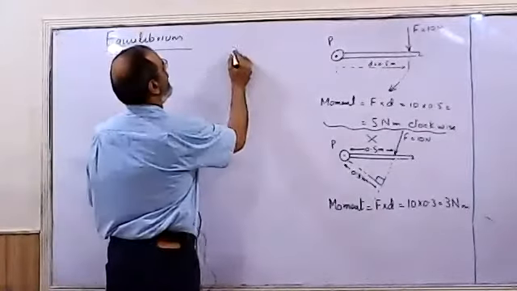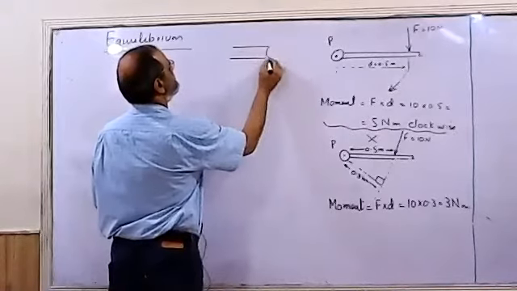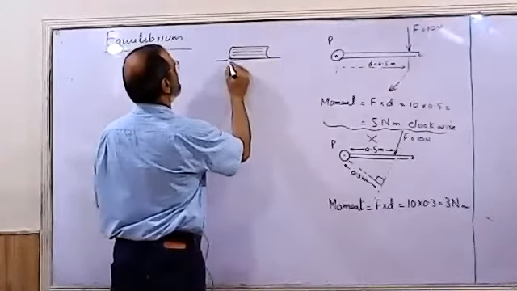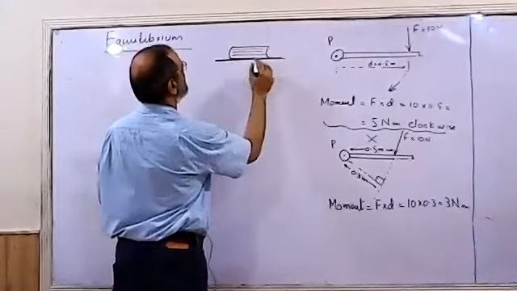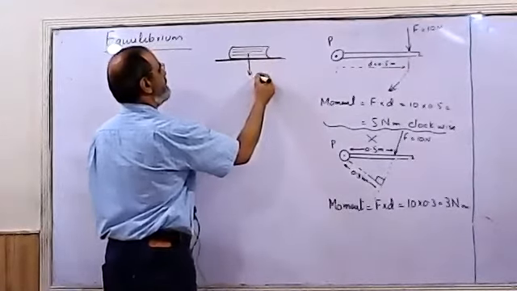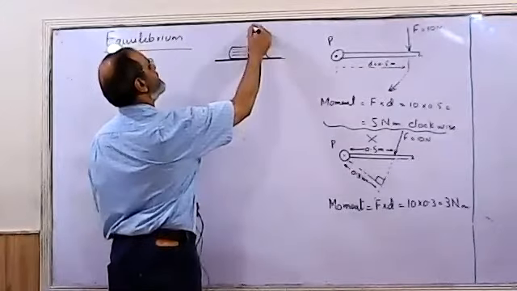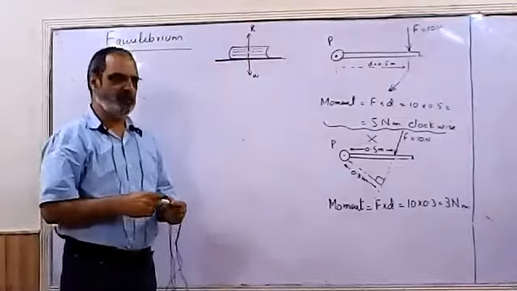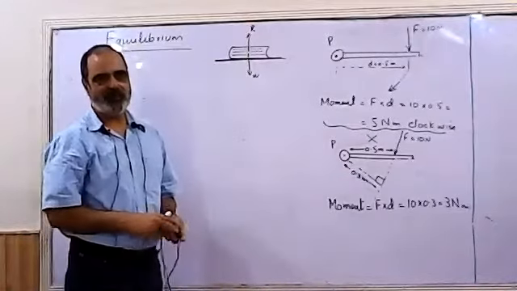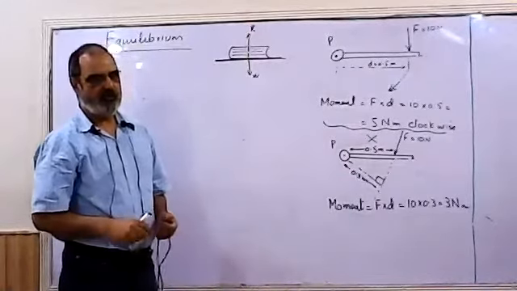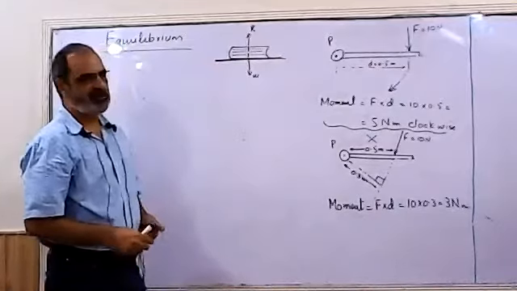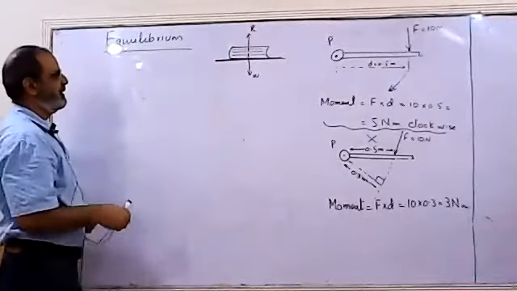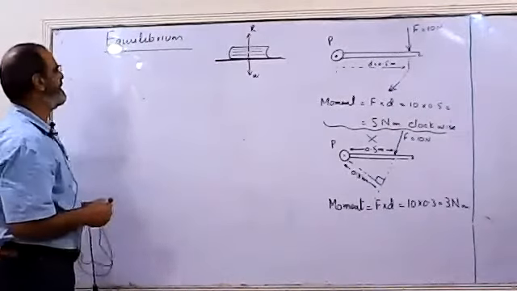If I say a book is lying on a table, its weight is acting downward, the action of the table is upward, both forces equal and opposite, they cancel the effect of each other, so the book is in equilibrium. If the sum of all the forces acting on an object is zero, then it is in equilibrium. Or we can say the resultant force on an object is zero, then it is in equilibrium.